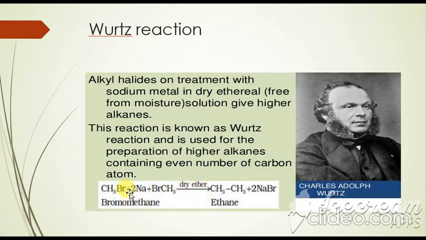This is very important. The Wurtz reaction is used for the preparation of higher alkanes containing an even number of carbons. There are 2 types of alkanes, symmetrical and unsymmetrical. For example, ethane is symmetrical, propane is unsymmetrical, butane is symmetrical. So symmetrical alkanes have an even number of carbon atoms, and unsymmetrical ones an odd number. It is the best way to prepare higher alkanes using symmetrical alkyl halides, for example CH3Br with BrCH3, giving 2NaBr, and the alkane is easily prepared.